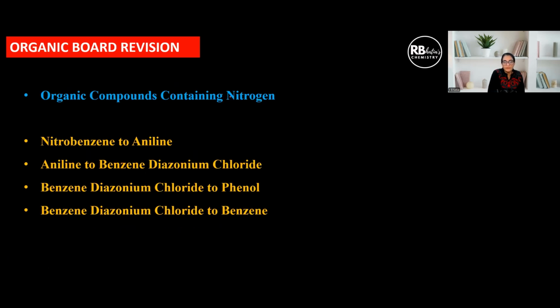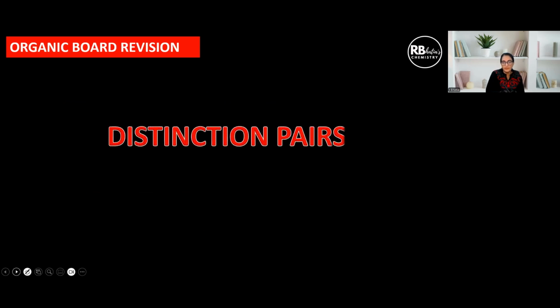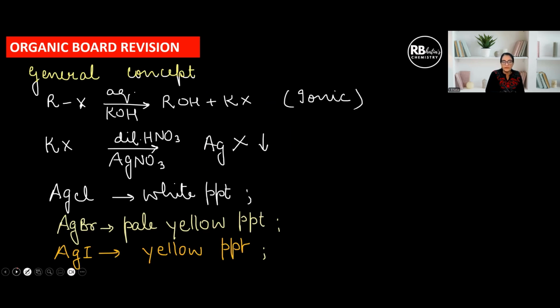Then we have organic compounds containing nitrogen. Just see that you know these conversions: nitrobenzene to aniline, aniline to benzene diazonium chloride, and then benzene diazonium chloride to phenol, benzene, iodobenzene, chlorobenzene, bromobenzene, and so on. You just have to remember the reagents that convert benzene diazonium chloride to different compounds, which is given at the end of the chapter on nitrogen containing compounds. Now, distinction pairs are very important. They can be asked in the form of a multiple choice question or as a straight direct question.